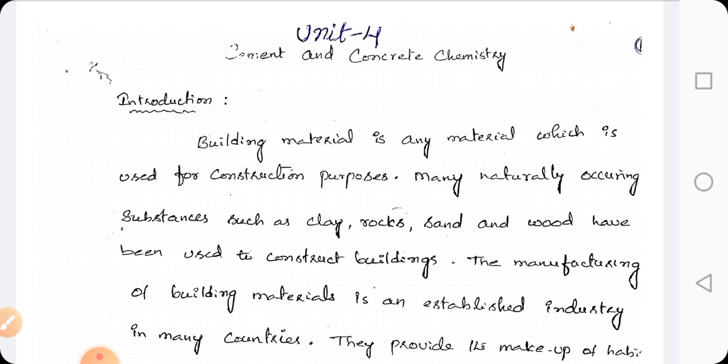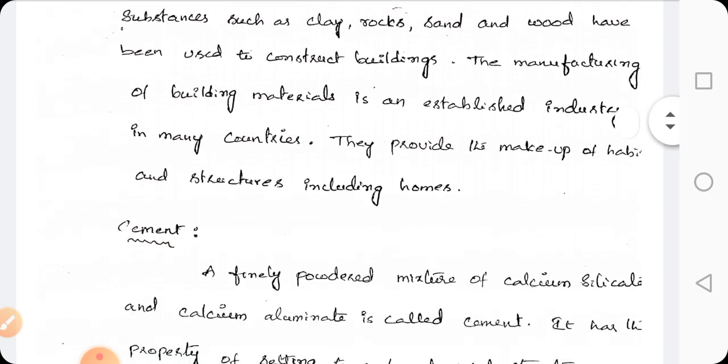Today we will discuss Unit 4, that is Cement and Concrete Chemistry. After completion of this unit, we come to know the preparation, properties and uses of cement and concrete. Coming to the subject, these are the materials which are used for construction purposes. These materials can be prepared from clay, rocks, sand and wood. In many countries there are many industries for the manufacturing of building materials.